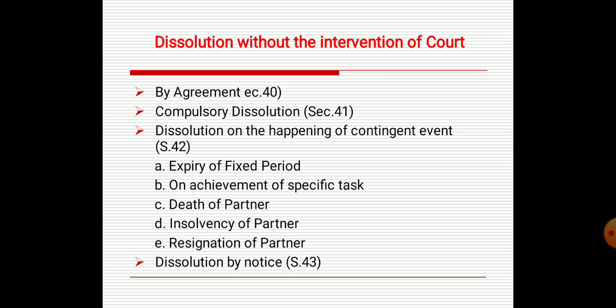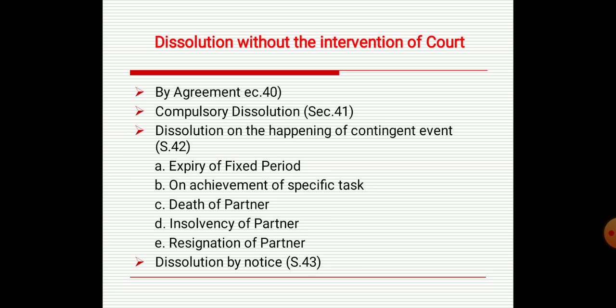The second condition is by the happening of any event which makes it unlawful for the business of the firm to be carried on, or for the partners to carry it on in partnership. In that case, the firm will be compulsorily dissolved. Now the next is dissolution on the happening of contingent events. In section 42 this was mentioned.